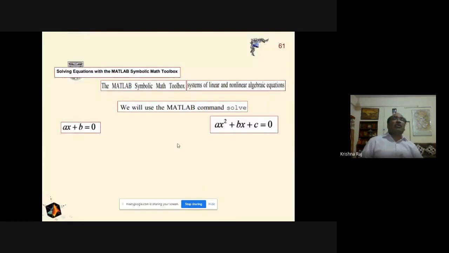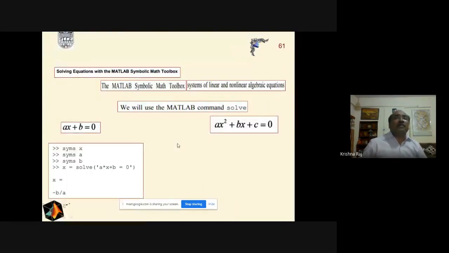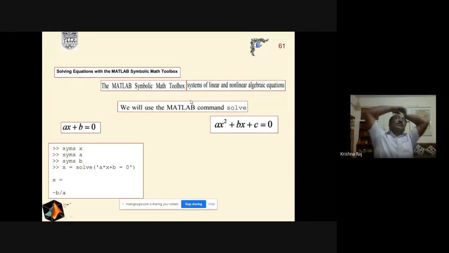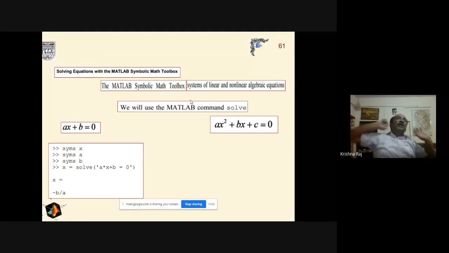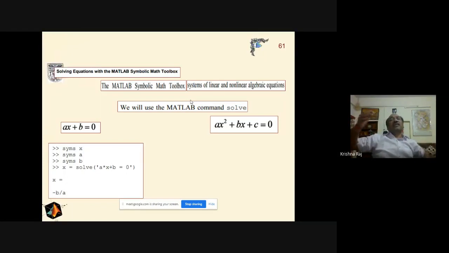We have also described one command that is known as SYMS, and it is related to the MATLAB Symbolic Math Toolbox, as we have discussed. First of all, if we use the commands, then the command will perform according to the C kernel. If we say one command, it is not a single-line command, but it is a function, it is a program, and the basic kernel is C.